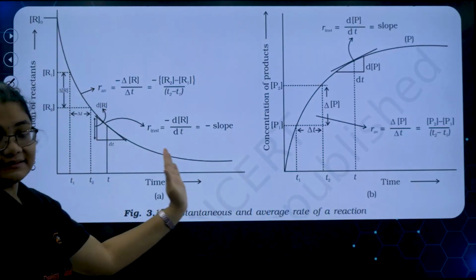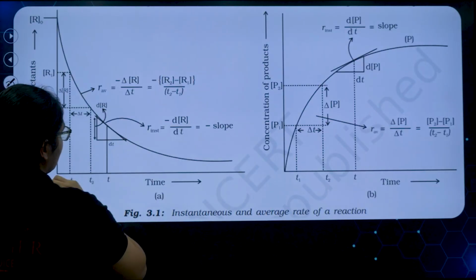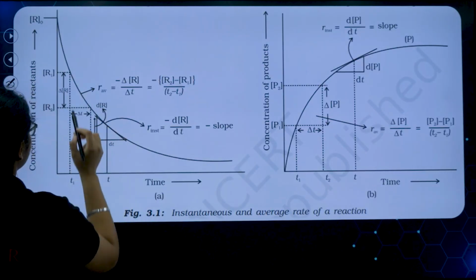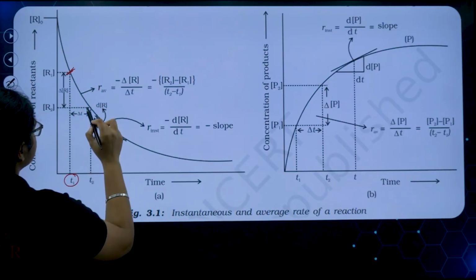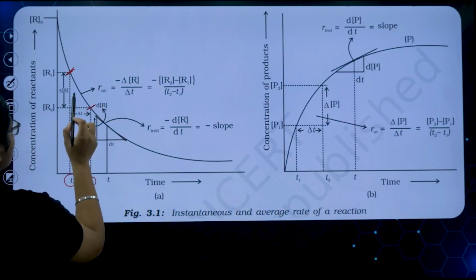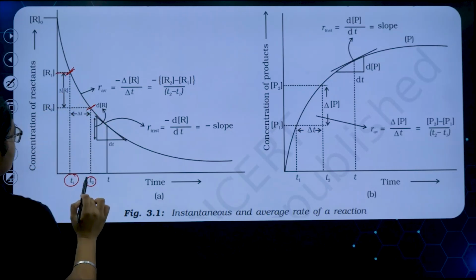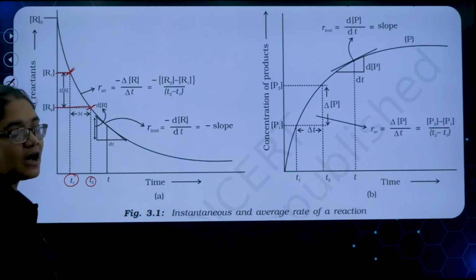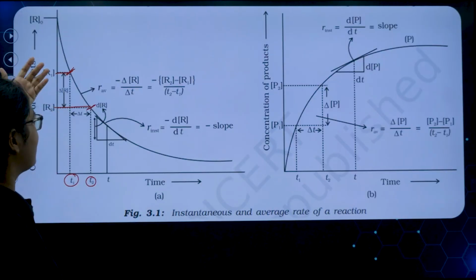It is decreasing, right? If you see here, this is the point of time T1, and this is the point of time T2. What is the change in concentration? At T1 the concentration was R1, at T2 the concentration is R2. So with time the concentration has changed. What is the average rate?